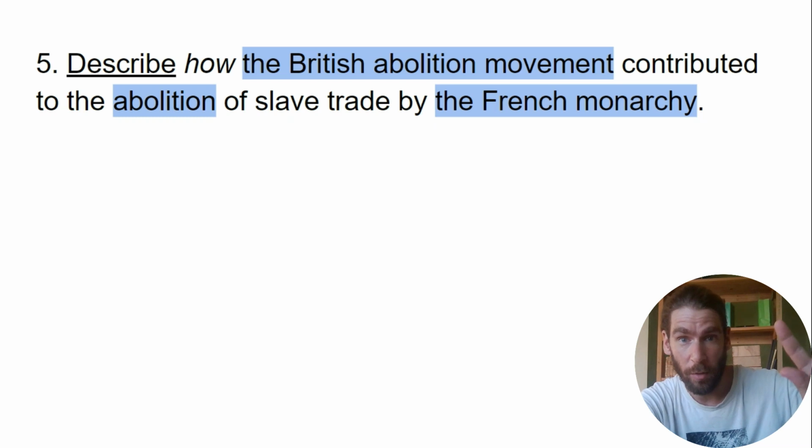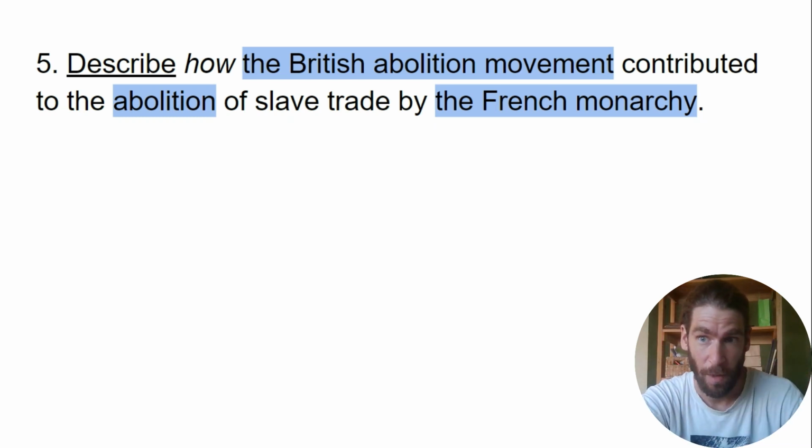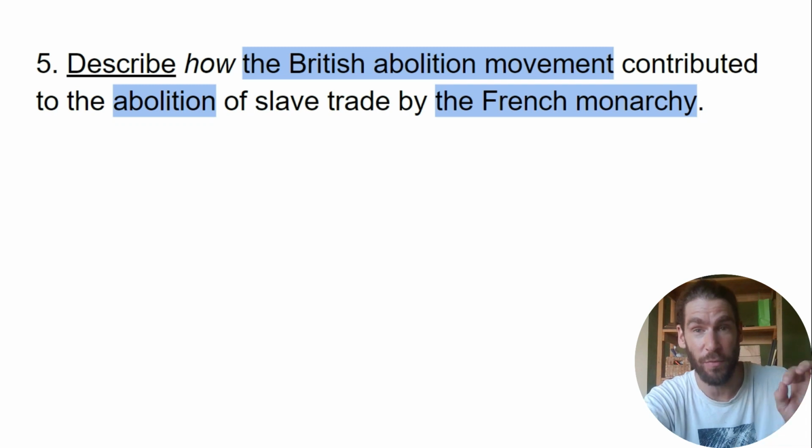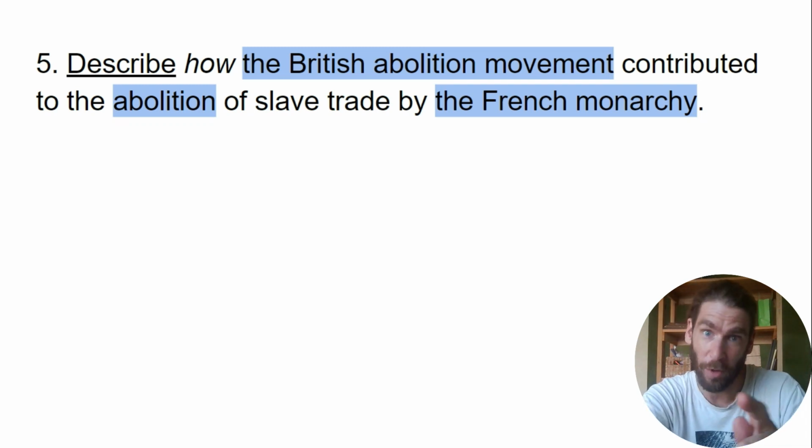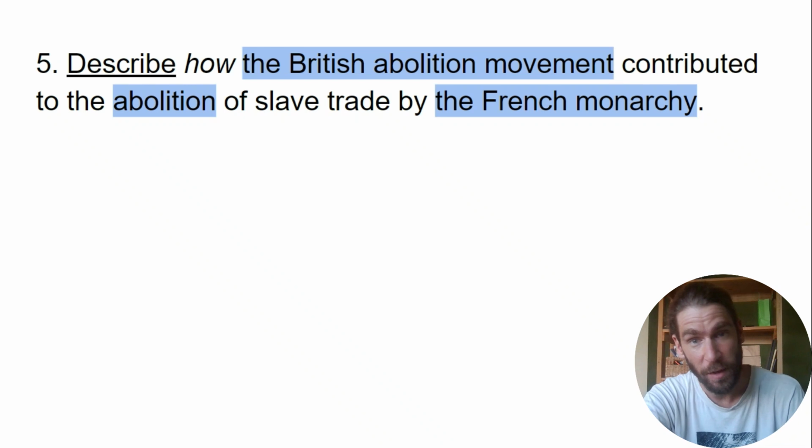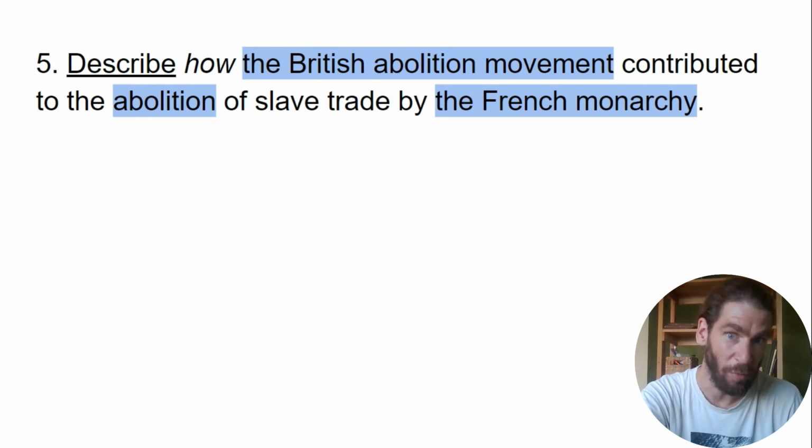We'll begin with goal 5. And the goal is: describe how the British abolition movement contributed to the abolition of the slave trade by the French monarchy. I will talk more about the French monarchy later on, what is meant by that.